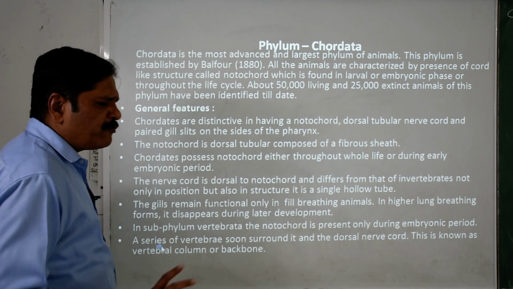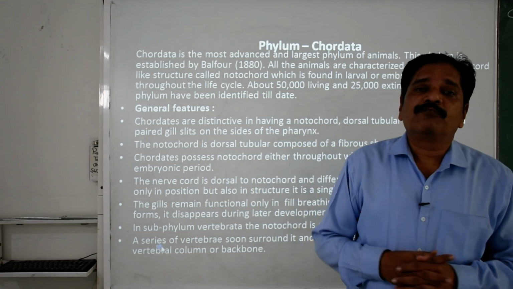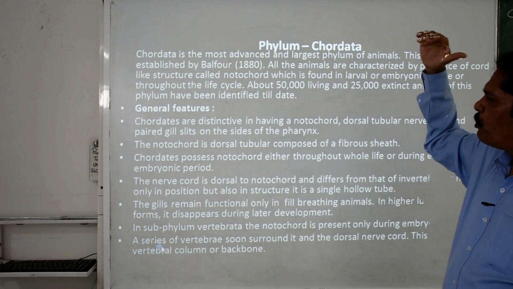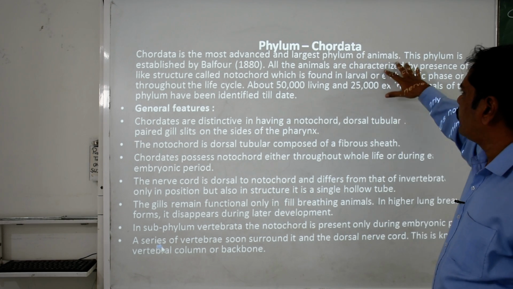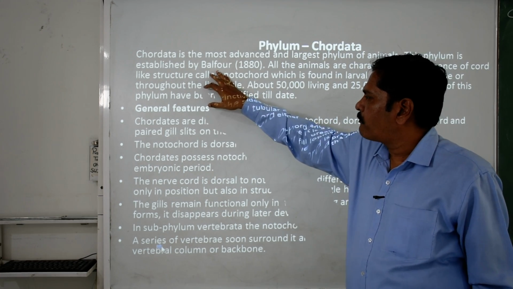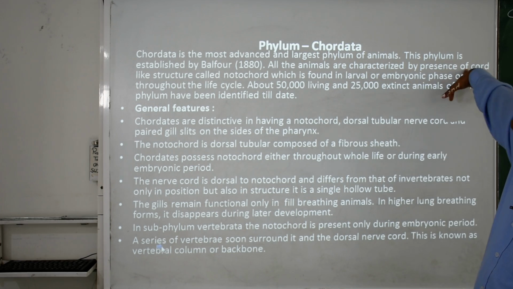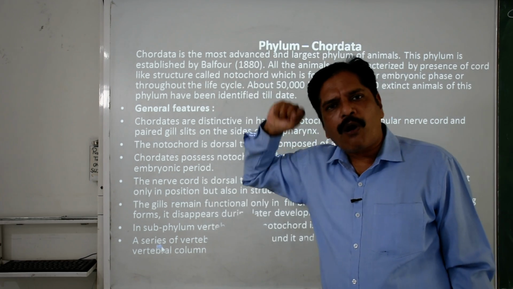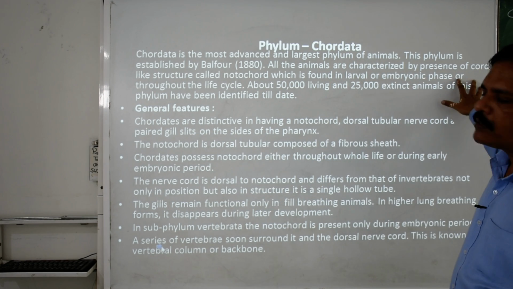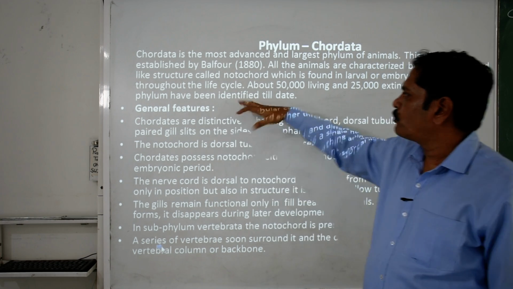Now we are going to discuss the most developed variety of animals, which are kept in the group Chordata. As you know, it is the most advanced and the largest phylum of animals. This phylum was named by Balfour, who described it in 1880. All the animals are characterized by the presence of a cord-like structure called the notochord, and it is found in the larval phase as well as the embryonic phase, okay, throughout the life.